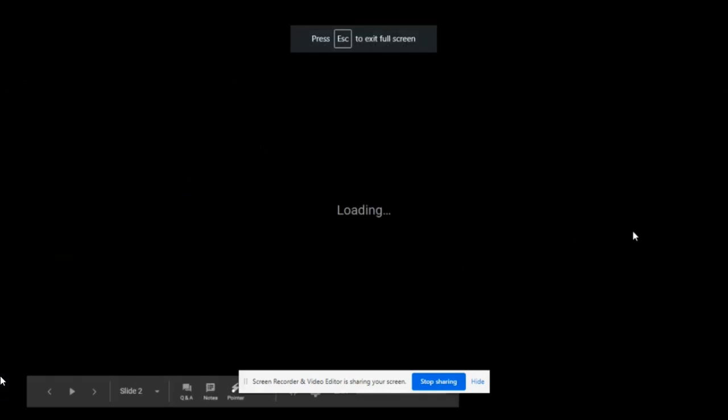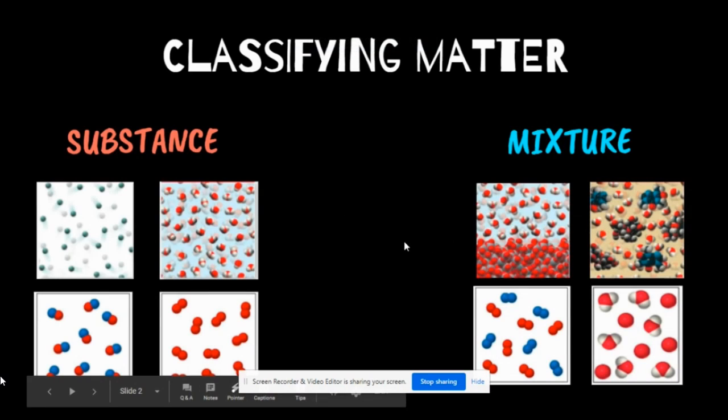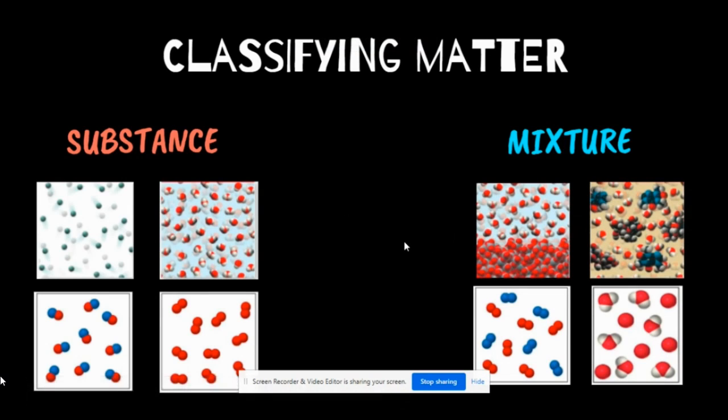classify matter in an activity where you are given examples of substances and mixtures.